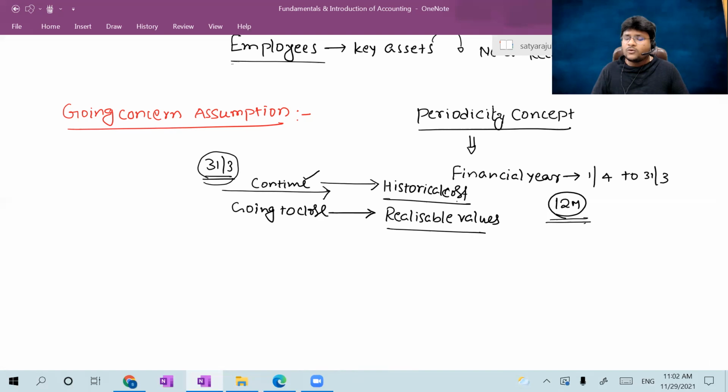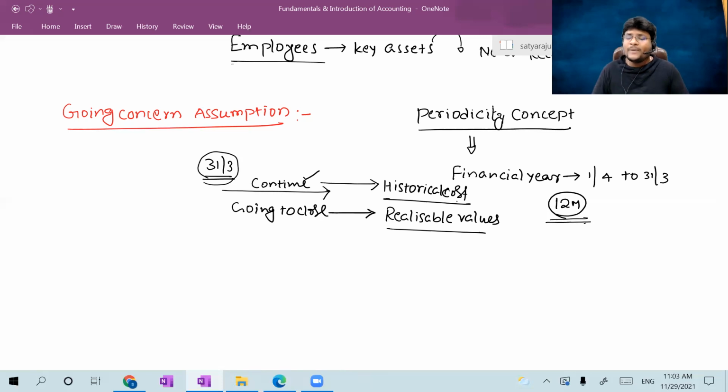But if you want to close your organization in the near future, then the method of accounting you adopt is quite different. That is, you should record the assets and liabilities at realizable values or settled values. You should not record them with historical cost values. Many points here I'm going to discuss in the appropriate chapter. I just give a brief intro for the going concern assumption.